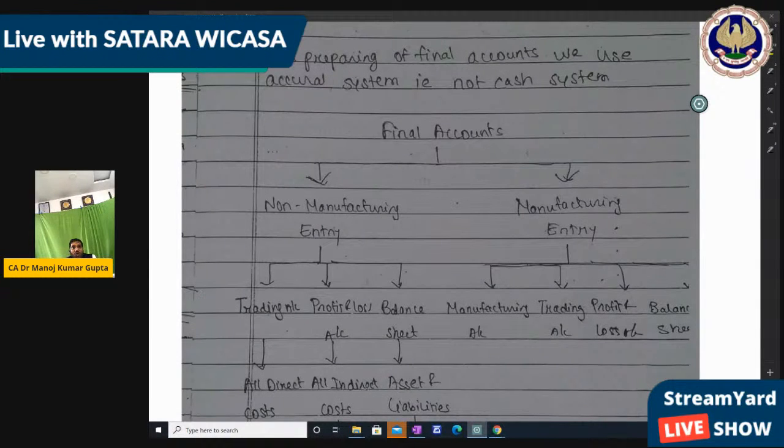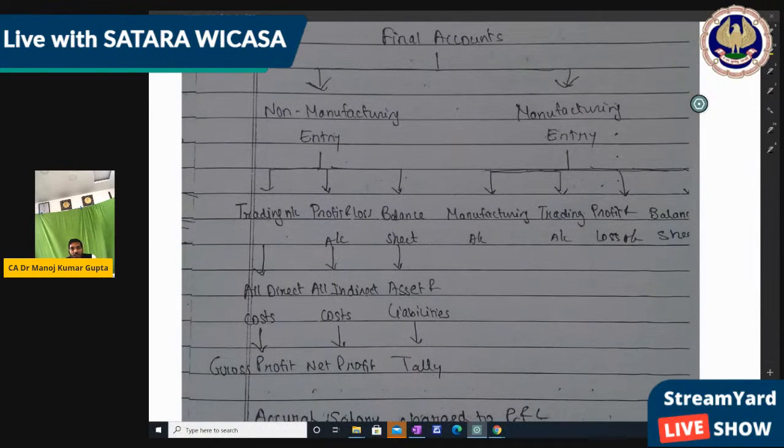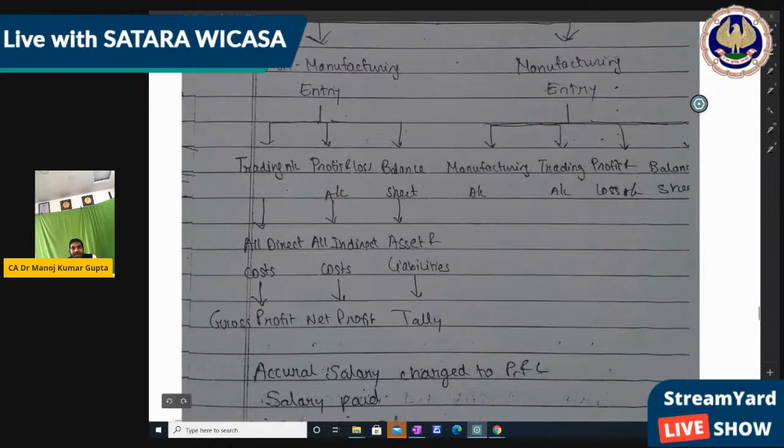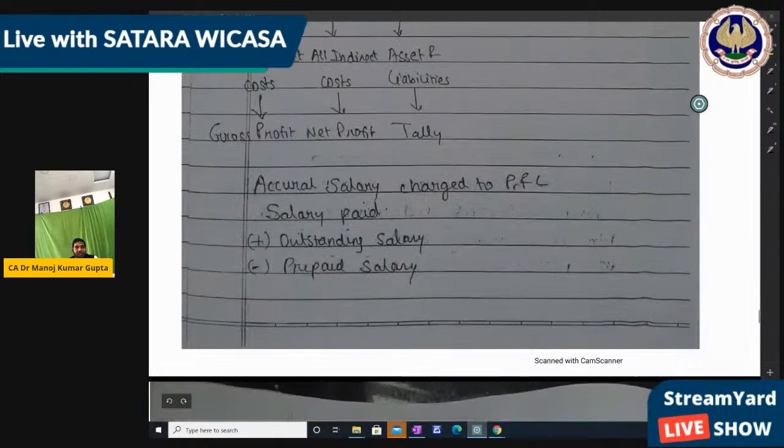Right? Non-manufacturing entity or manufacturing entity. A non-manufacturing entity uses trading account, P&L account, and balance sheet. In the trading account, with all direct expenses, we get the gross profit. With all indirect expenses, we get the net profit. And in the balance sheet, we get the assets and liability balance. Right? Then a manufacturing entity uses trading account, P&L account, and also a manufacturing account. Right? Then